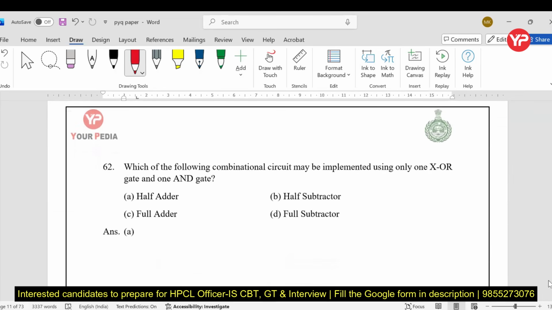Now, which of the following combinational circuit may be implemented using only a XOR gate and one AND gate? So that is half adder. We know in half adder we have sum and carry, and the sum is A XOR B and the carry is A dot B. So we required AND gate and XOR gate.